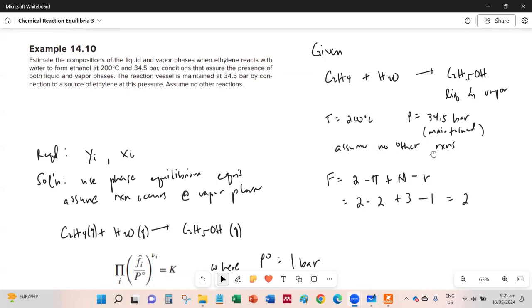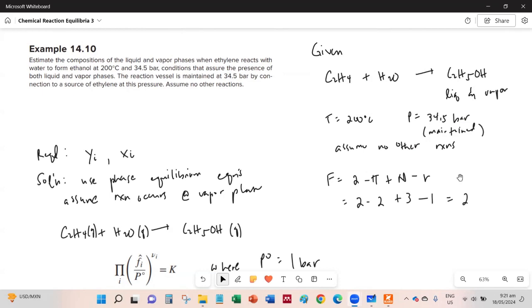And the first thing that we need to do is to calculate the degrees of freedom. And we use the newer degrees of freedom that we discussed, which contains the number of reactions and also the constraints. But I did not show here minus s for the constraints because there are no other constraints.